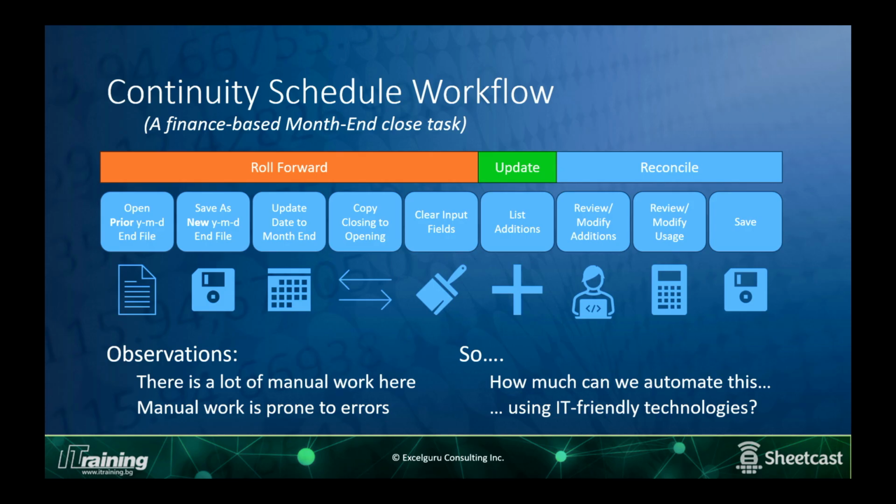But the game we're playing here is how can we use IT-friendly technologies, because one of the challenges we're probably all aware of here is, how many of you have an IT department that hates VBA, so they lock it down so you're not allowed to use it? How many of your IT departments lock down Office Scripts, the new and friendly automation language? So this is a challenge, right? Anything you can do to make your life faster, IT says, oh no, we're not going to let you do that. You just go do your work faster without using these things.